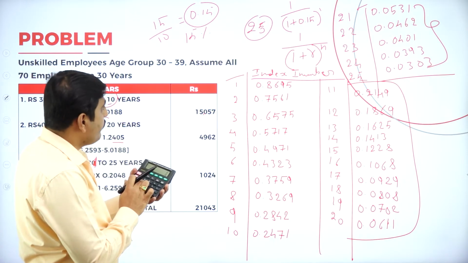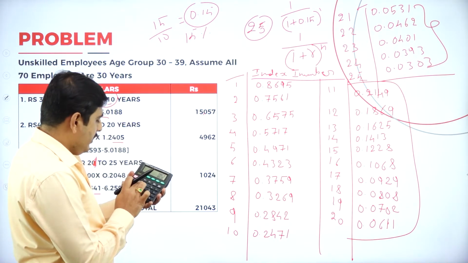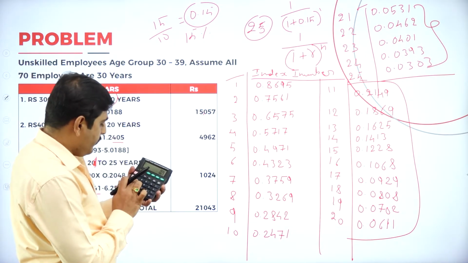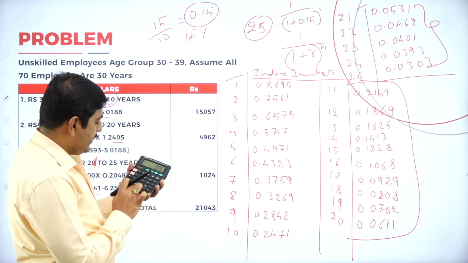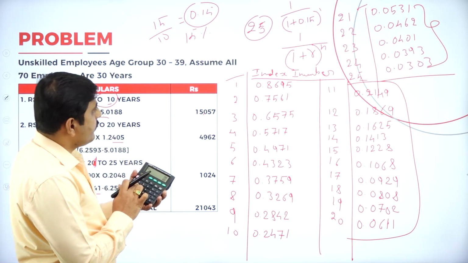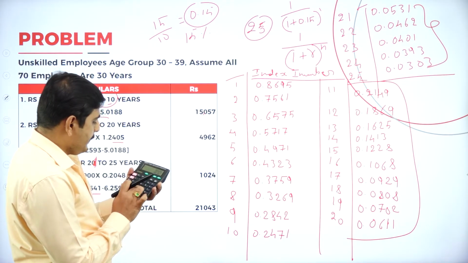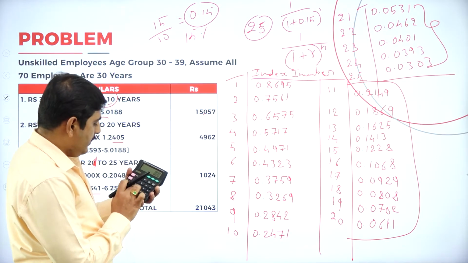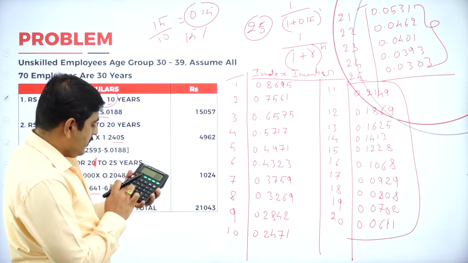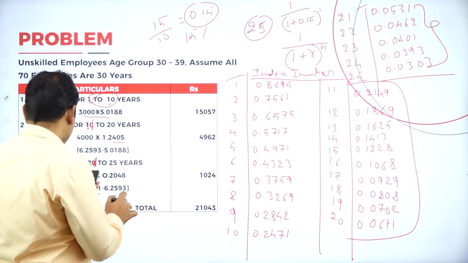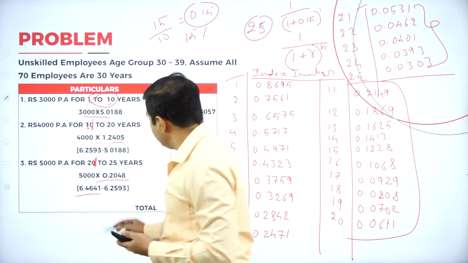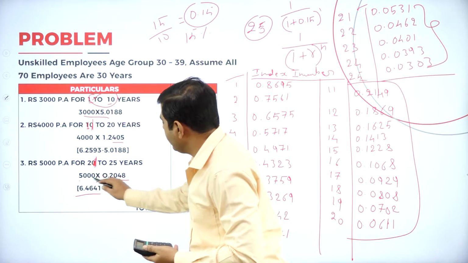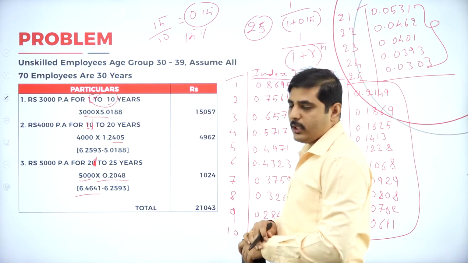Let's add this one: 0.05331 plus 0.0462 plus 0.0401 plus 0.0393 plus 0.0303. So in total we'll get 0.2048 into 5,000. So we'll get 1,024.